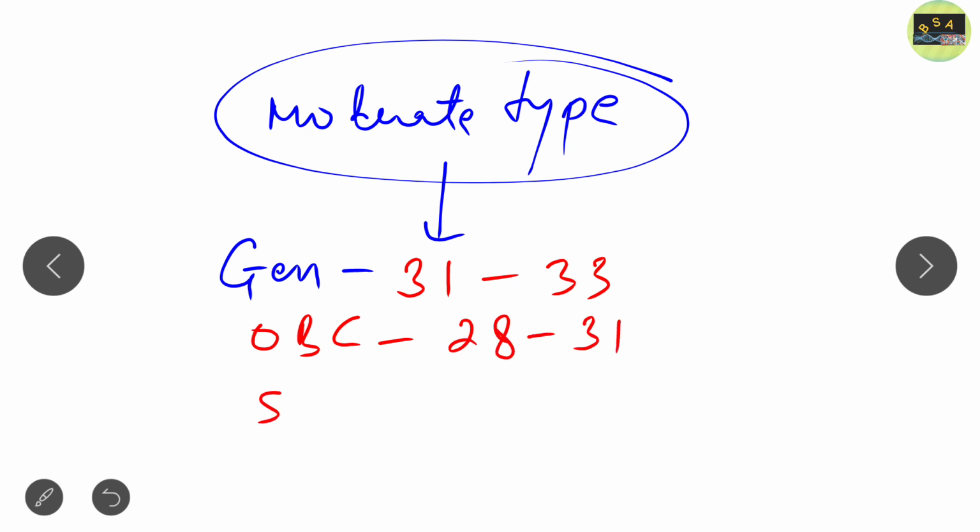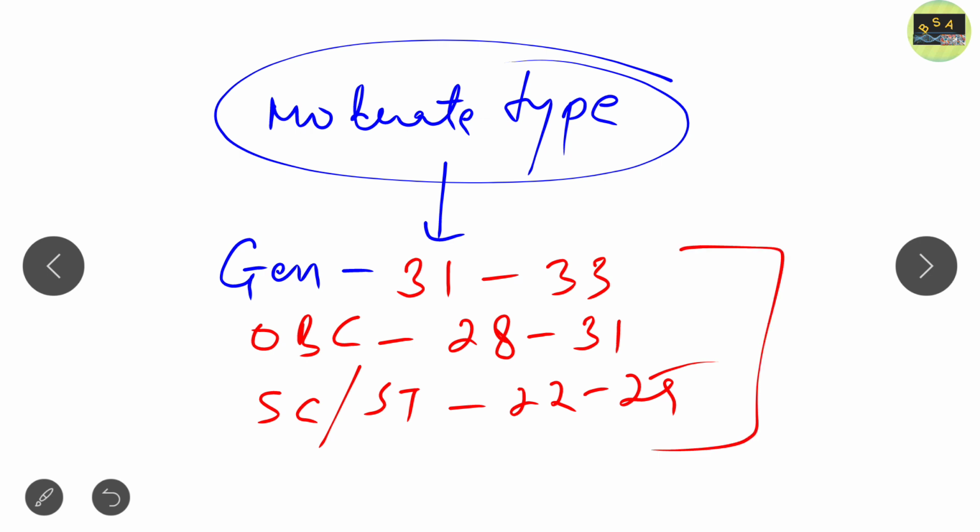For SC and ST candidates, it will be from 22 to 25. So this will be the cutoff for this year's GATE life science question paper. This is a predicted cutoff. This was not the original cutoff. We should wait for the original cutoff. But I feel that this should be the cutoff for this year's GATE, because it is a moderate type question paper. Biochemistry is the easiest section in this year's GATE life science paper.